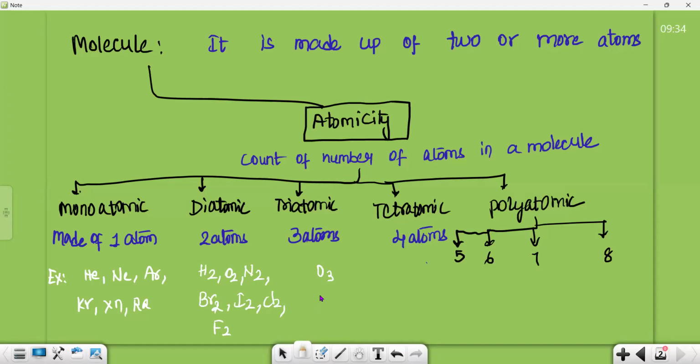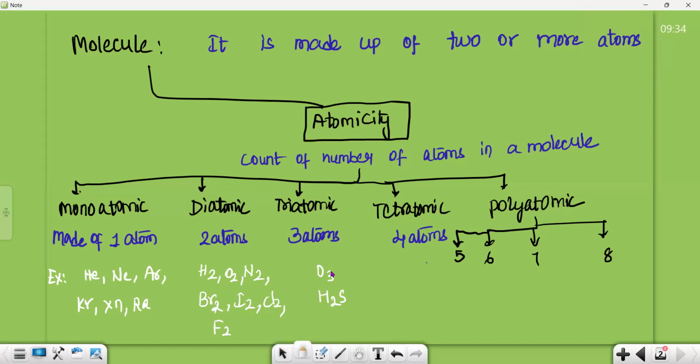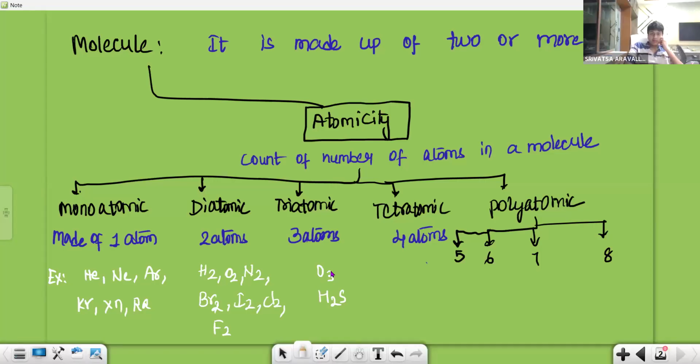Okay, H2S. In this, can you tell me how many hydrogens are there in H2S, Srivatsa? In H2S molecule, how many hydrogens are there? Two. How many sulfurs are there? One. Overall, how many atoms you have? Three. So it is triatomic.